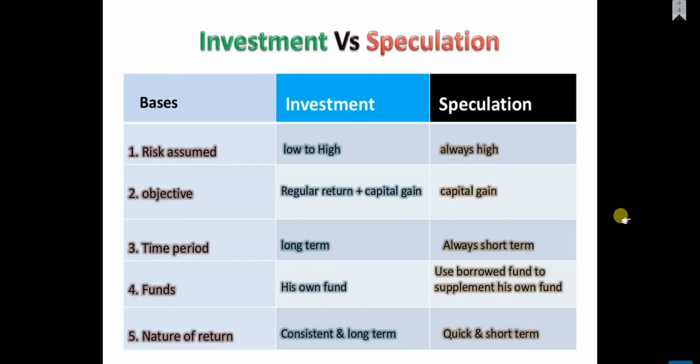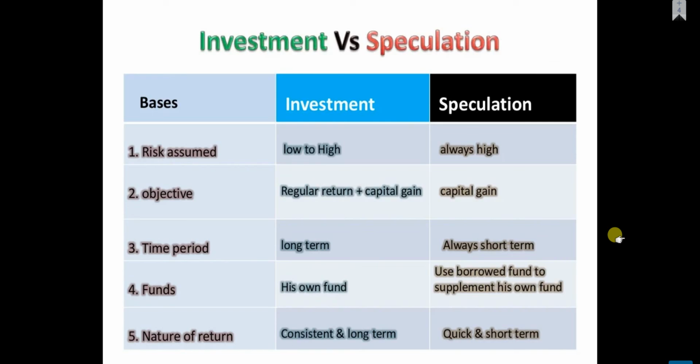Next, investments versus speculation. So we have to differentiate investment and speculation. On the basis of risk, an investment can be done with low risk or high risk. In speculation, the risk is always high. So investment can be done with low risk to high risk, but in speculation, the investor will be facing the high risk.